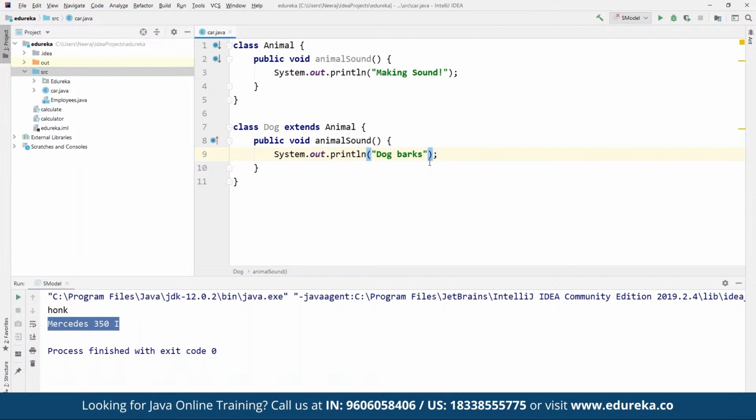Then we can create another class, create objects, and call the animal sound method on both of them. That's a simple example of polymorphism.